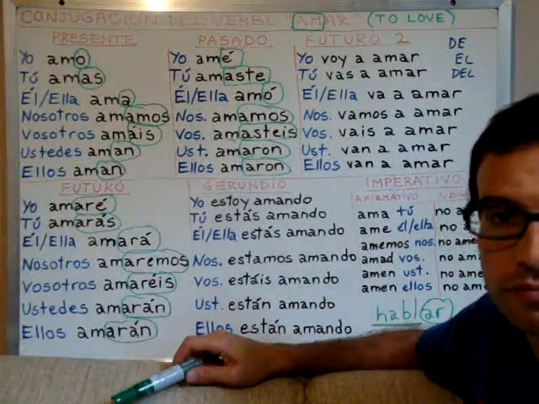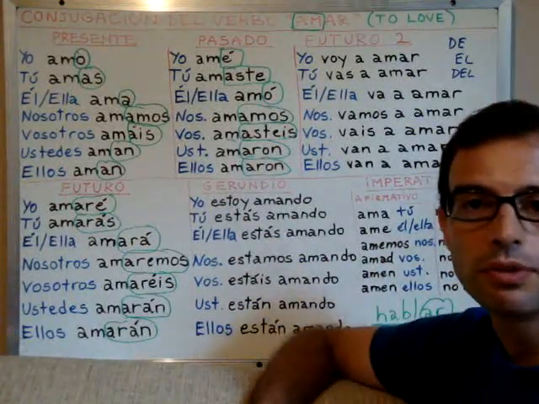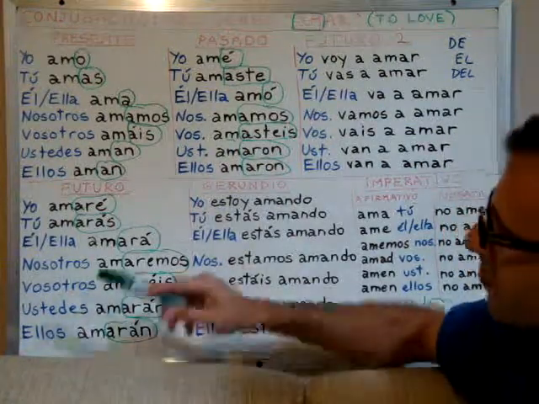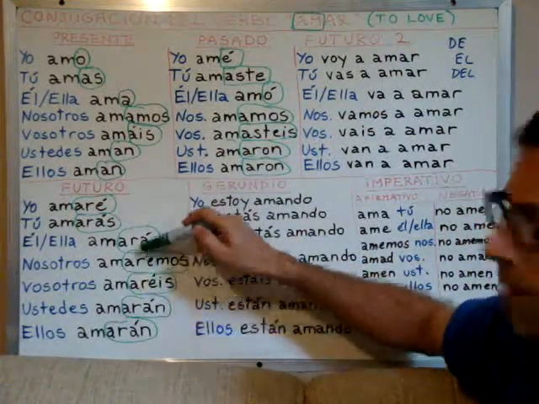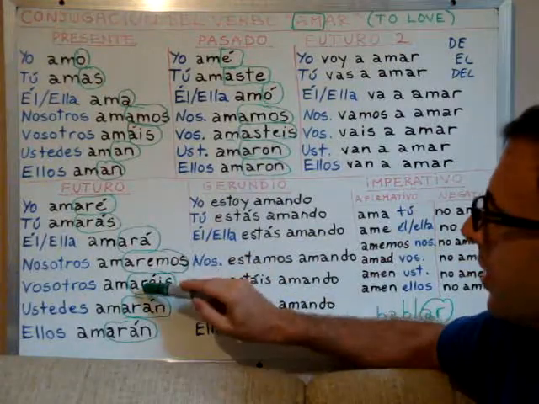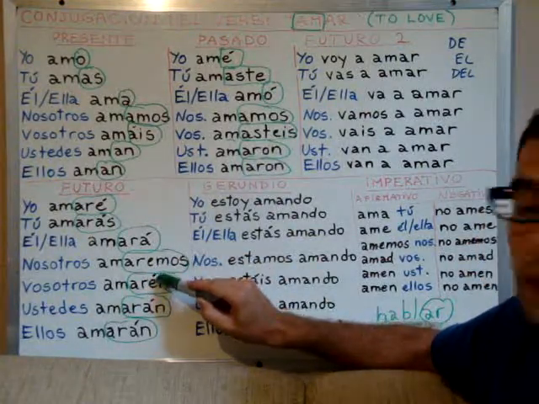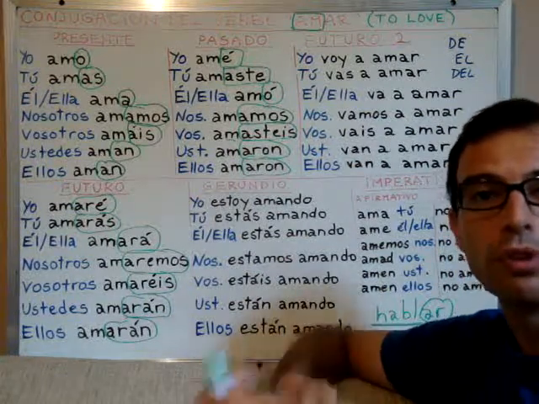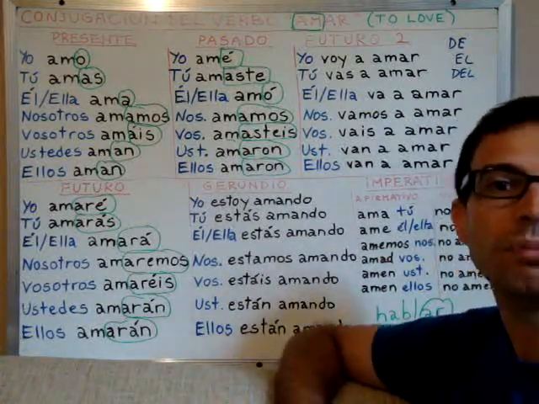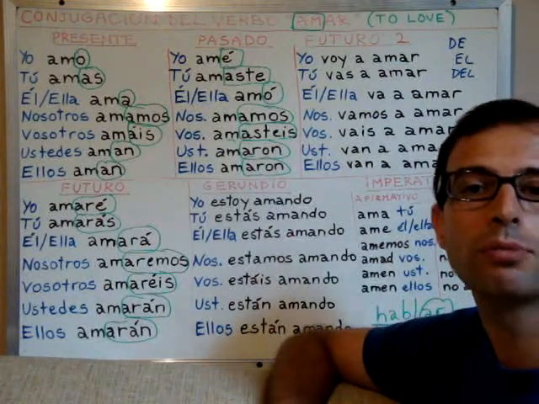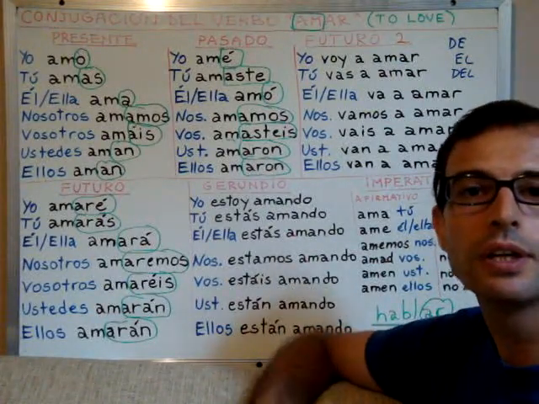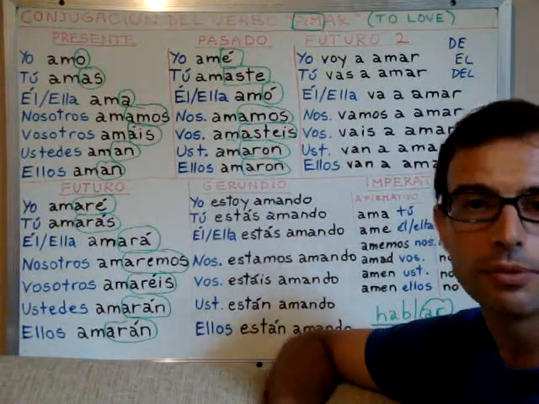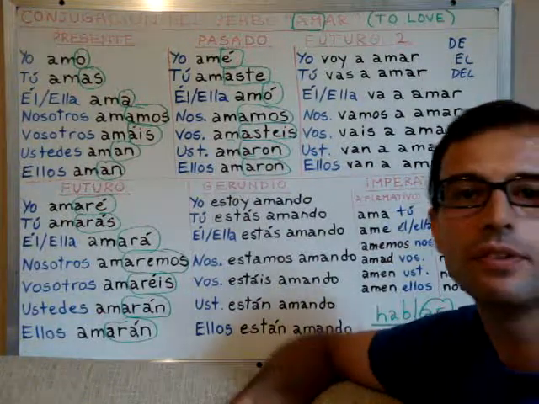So if you make a mistake and you confuse the ending, and you add the ending of a verb that ends in AR to one that ends in ER, different groups of verbs, it will be incorrect, of course, but it will be perfectly recognizable. So you can still communicate easily that way.